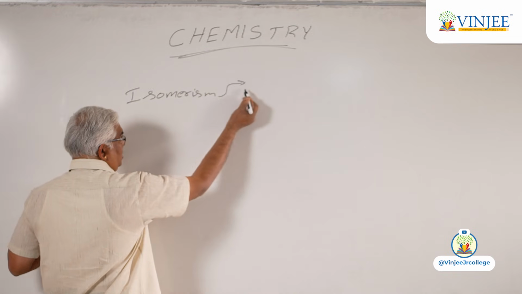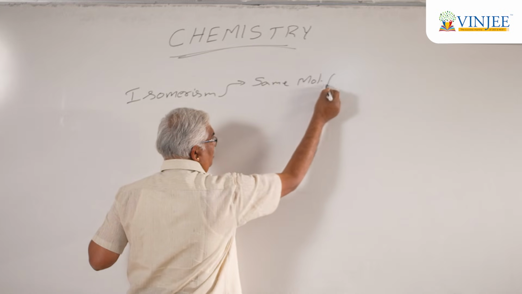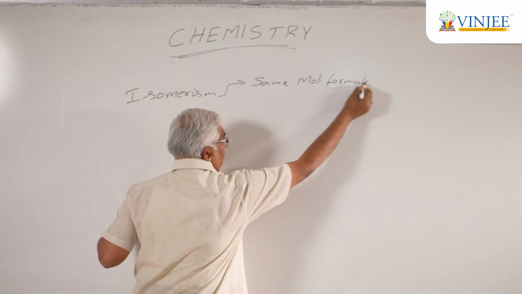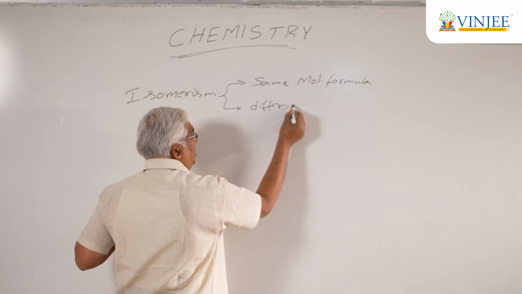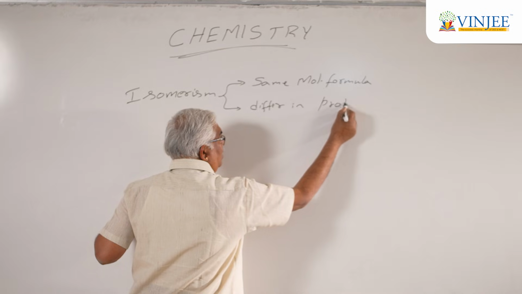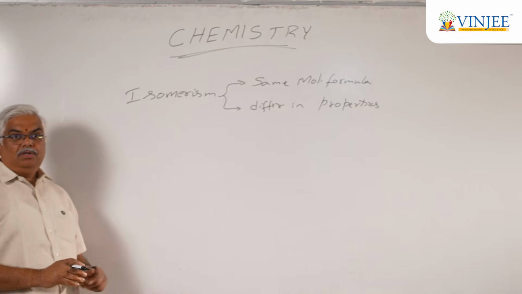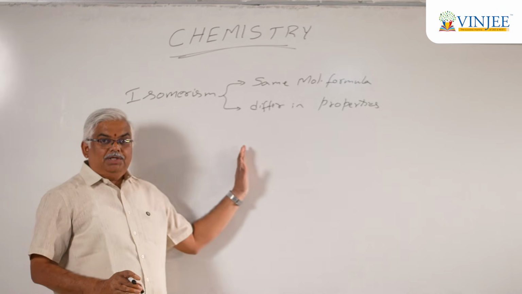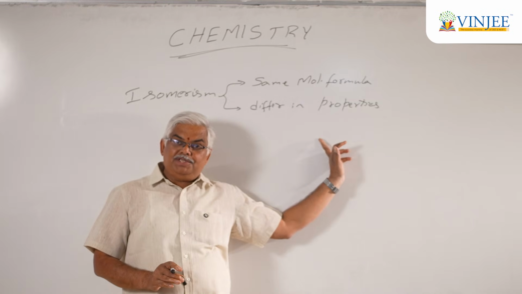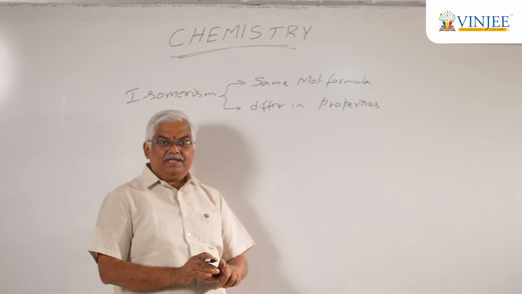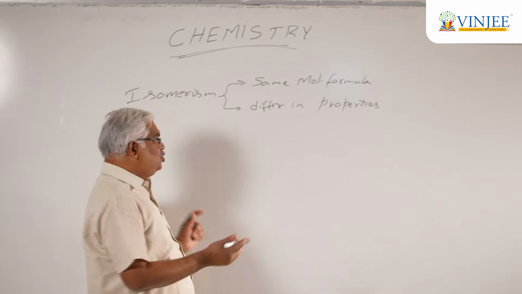The phenomenon in which compounds have the same molecular formula but differ in their properties is known as isomerism. Now the compounds that exhibit isomerism are known as isomers.